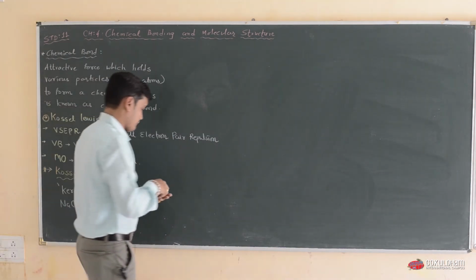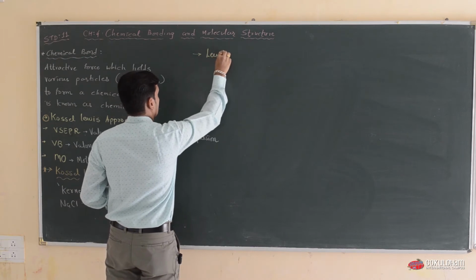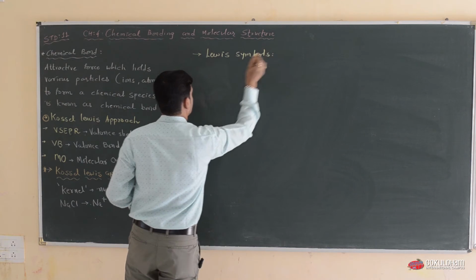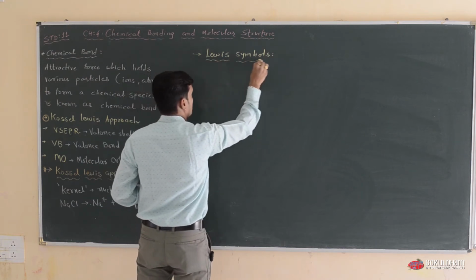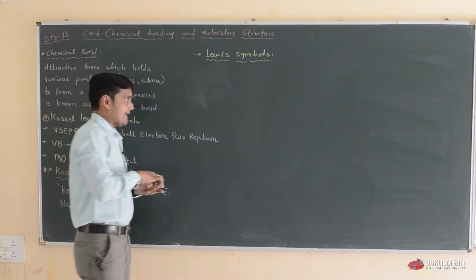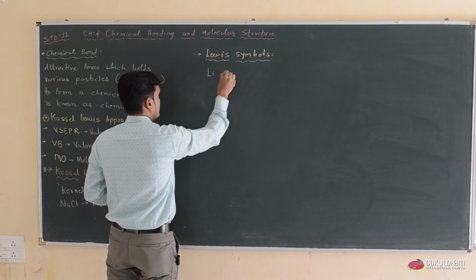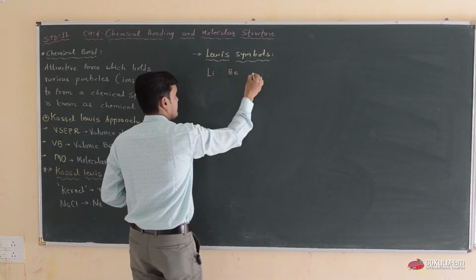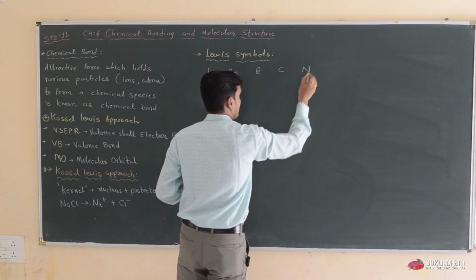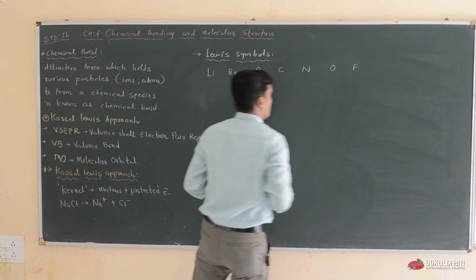Lewis also explained about the Lewis symbol. Lewis symbol means any atom starting from lithium, then beryllium, boron, carbon, nitrogen, oxygen, fluorine.